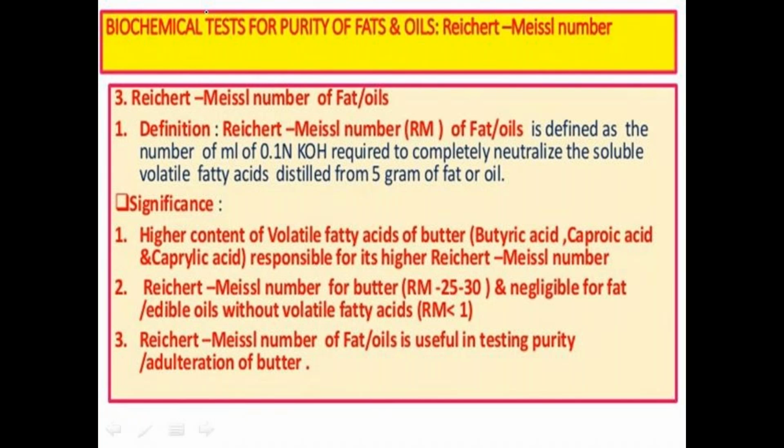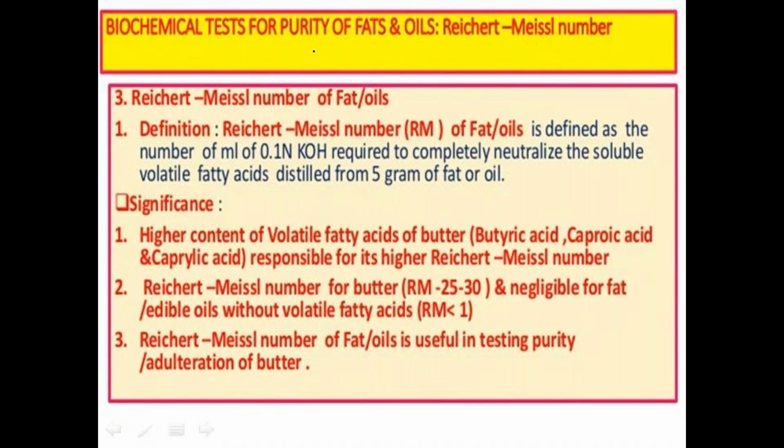Observe this mark, we are defining different terms here. It is the number of ml of 0.1 N KOH